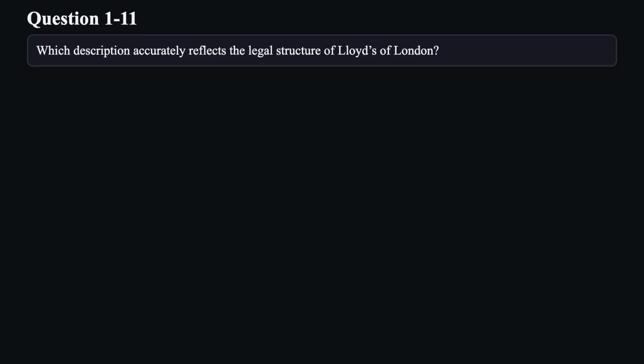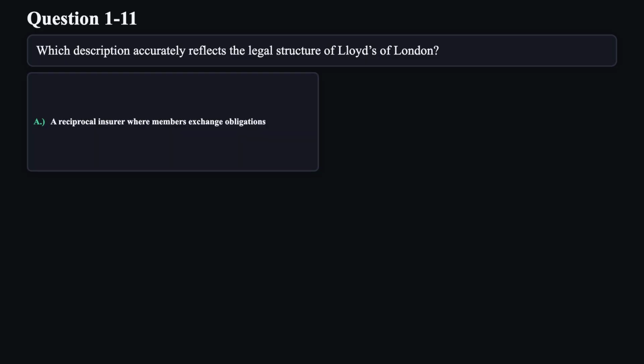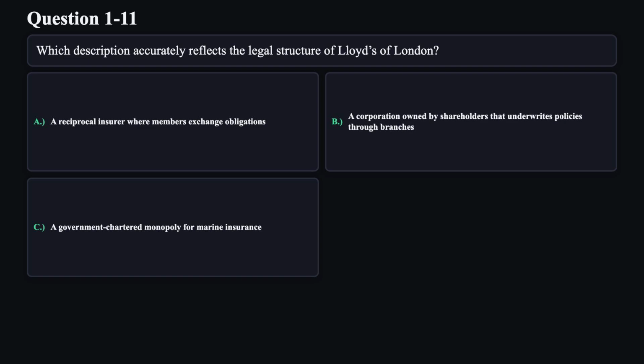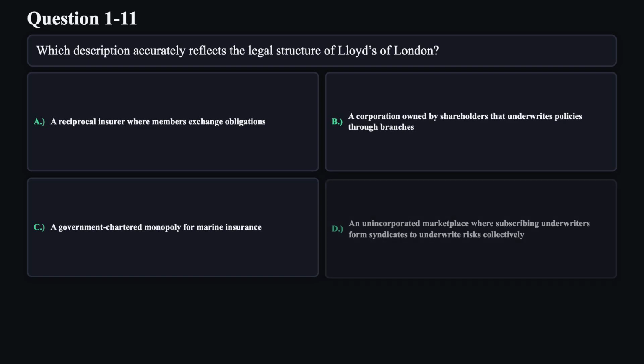Question 11. Which description accurately reflects the legal structure of Lloyd's of London? A. A reciprocal insurer where members exchange obligations. B. A corporation owned by shareholders that underwrites policies through branches. C. A government-chartered monopoly for marine insurance. D. An unincorporated marketplace where subscribing underwriters form syndicates to underwrite risks collectively.